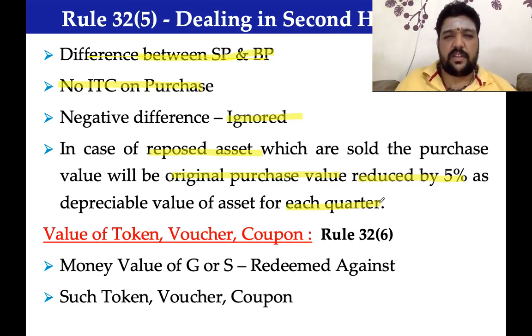In those circumstances, the question before us is, for that 50,000, let me repeat, for that 50,000, they are liable to pay GST under value addition. So that is how the value needs to be determined. From the original price, reduce 5% per quarter of use, you will arrive at a repossessed value of the asset.